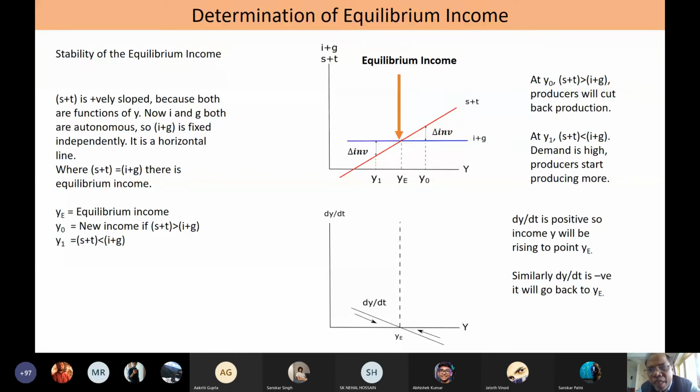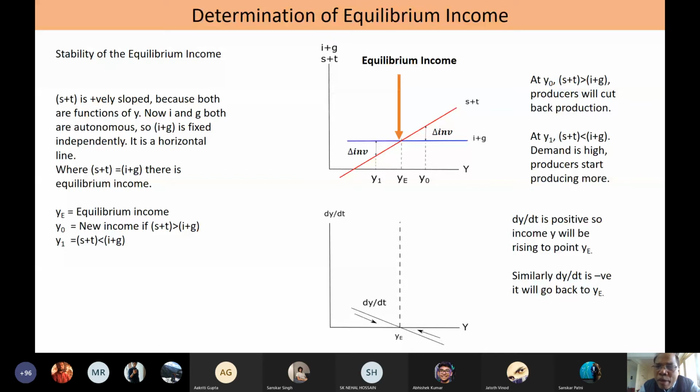The same thing that I said can be presented with the help of a diagram, these two sets of diagrams. As you can see, I have drawn I plus G as a horizontal line, assuming that both I and G are autonomous. Investment and government expenditure both are autonomous. They are independent of income.